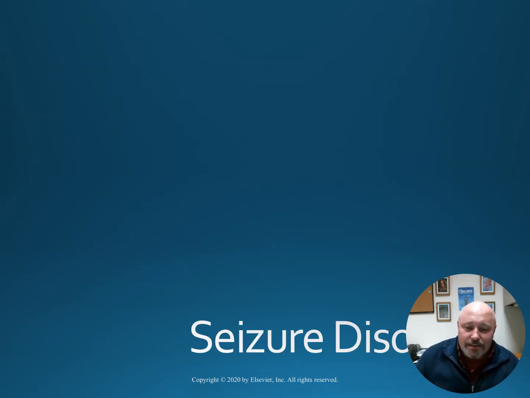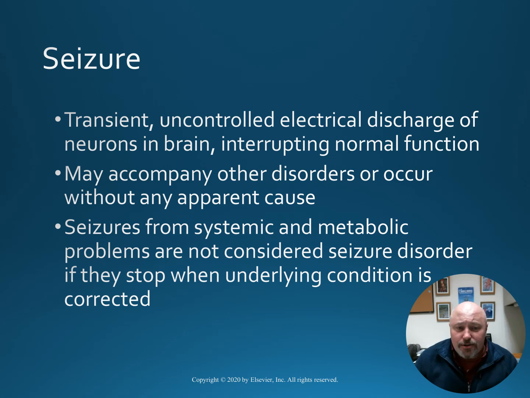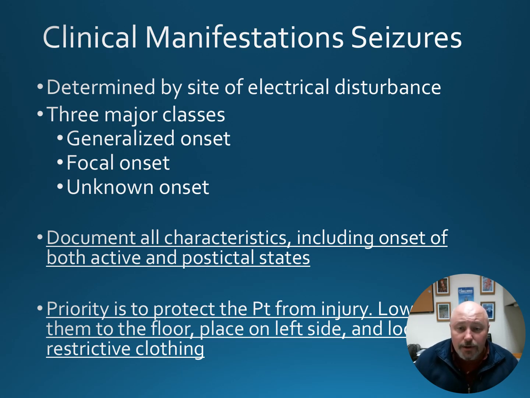Moving on, let's talk about seizures. Seizures are a transient, uncontrolled electrical discharge of neurons in the brain that results in interrupting its normal function. They may accompany other disorders or occur without any apparent cause. Seizures from systemic and metabolic problems are not considered seizure disorder, even if they stop when the underlying condition is corrected. Clinical manifestations of seizures are determined by the site of the electrical disturbance, and they have three major classes: generalized onset, focal onset, or unknown onset.